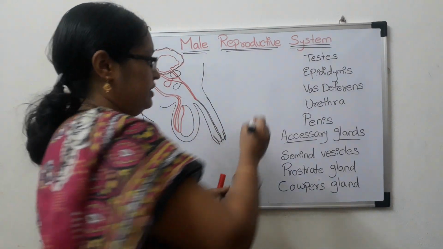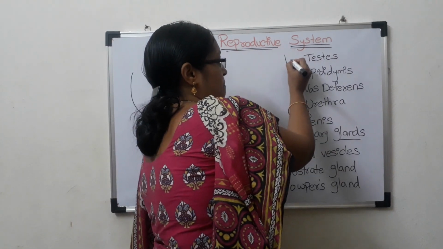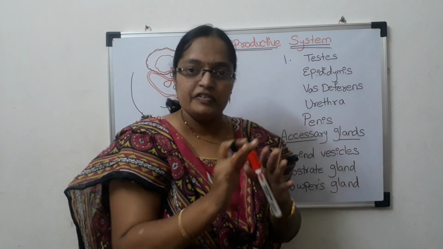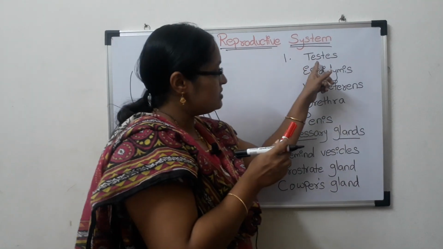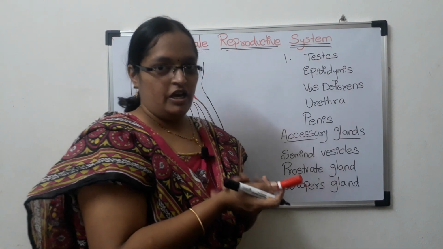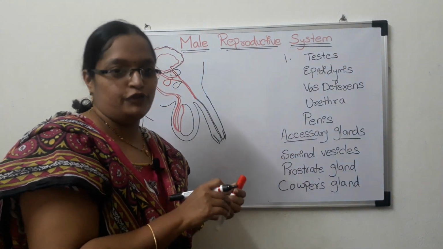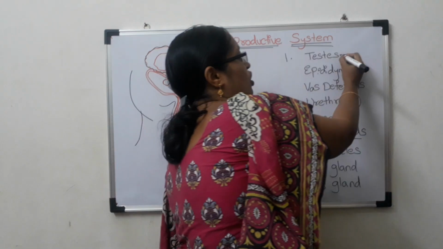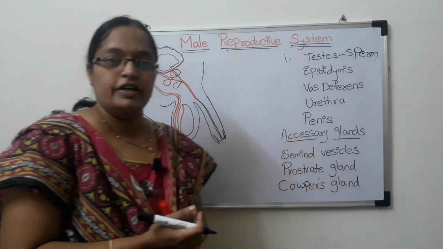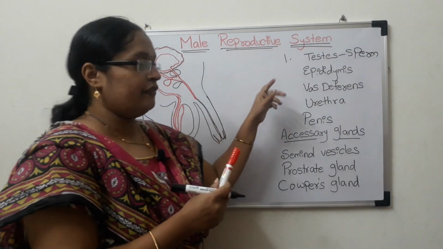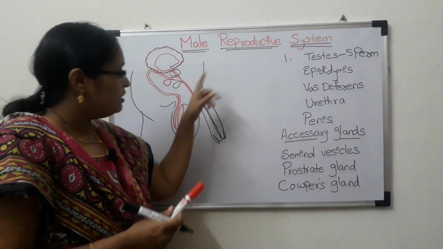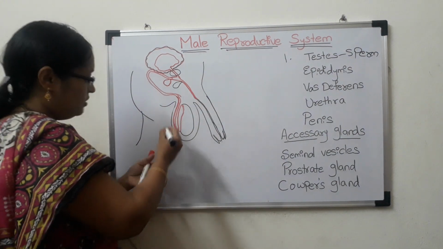It consists of a pair of testes. Testes are the male reproductive organs which are useful for the production of sperms. Sperms are produced in the testes. Testes are two, so one pair.